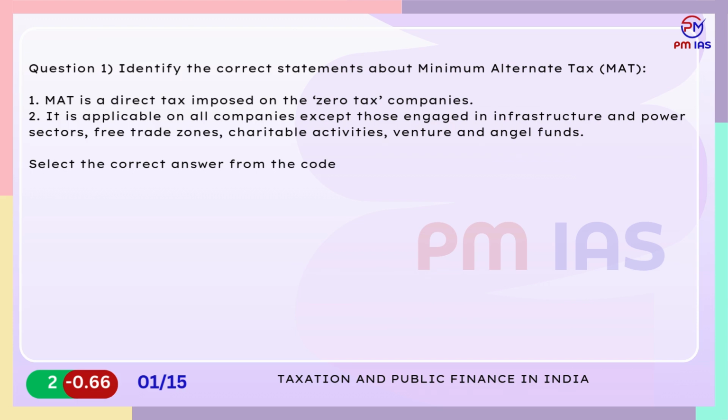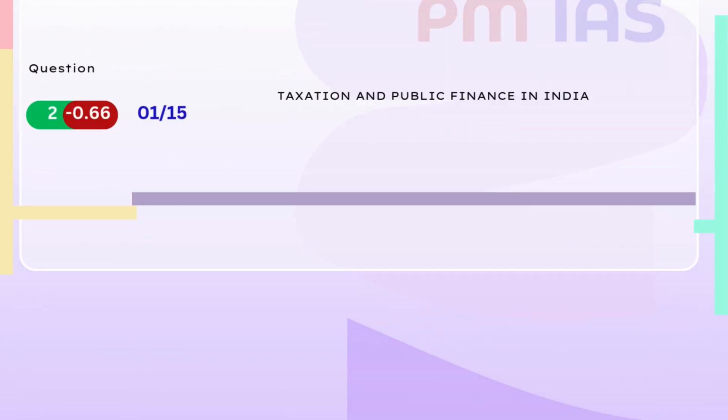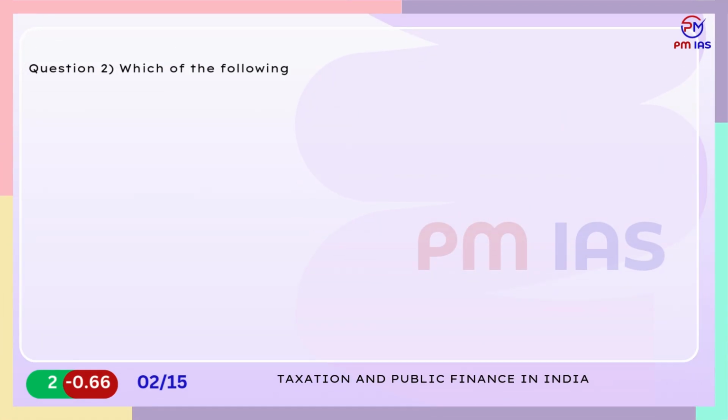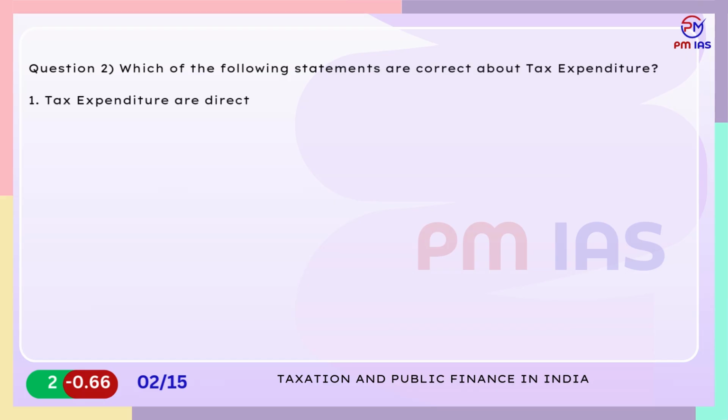A. 1 only. B. 2 only. C. Both 1 and 2. D. Neither 1 nor 2. Question 2. Which of the following statements are correct about tax expenditure? 1. Tax expenditure are direct spendings by the government to achieve certain social goals.